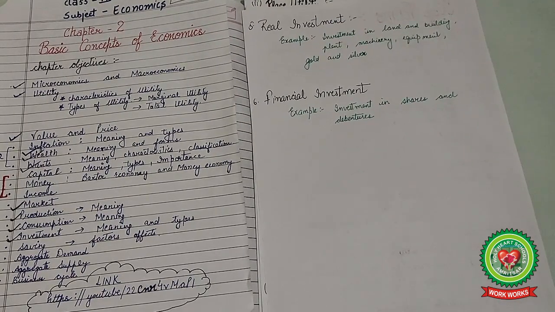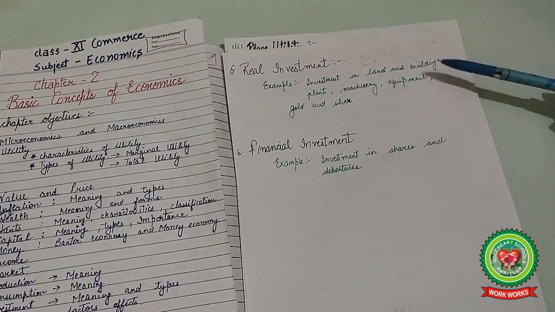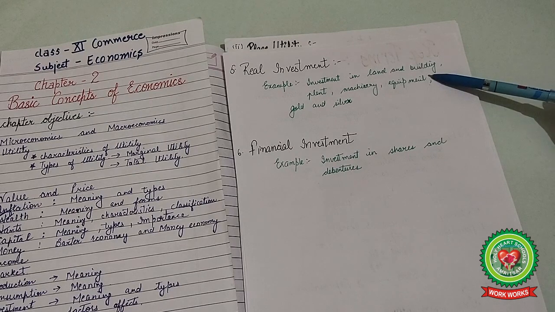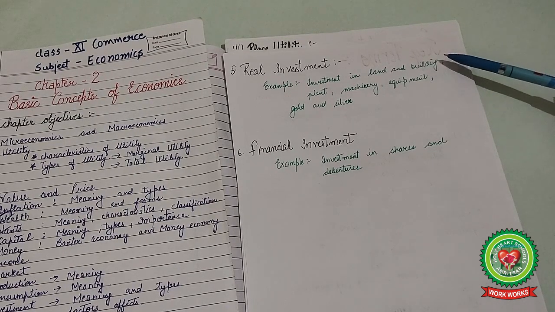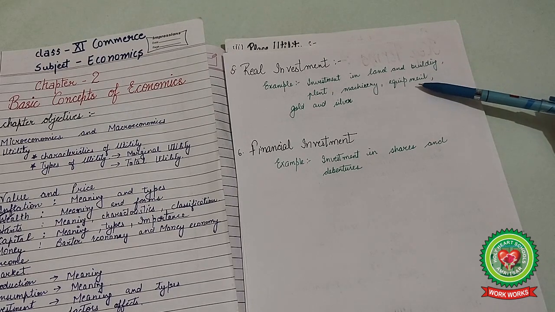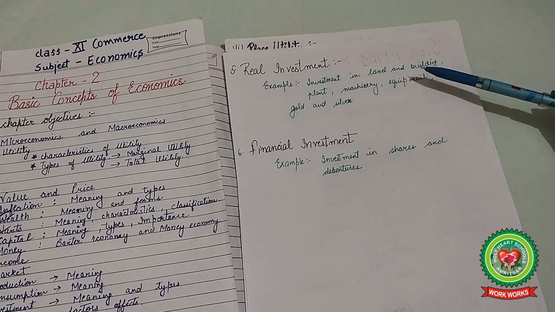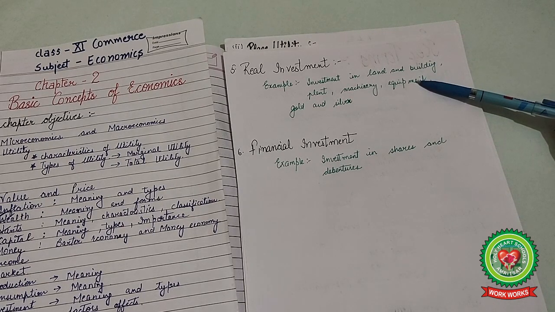Next our key term is real asset. A real asset means an asset or investment made in the purchase of land and building, plant and machinery, equipment, or maybe gold and silver, where we invest the money to buy a product that is to be used for a long period of time. This is known as real investment or real assets.